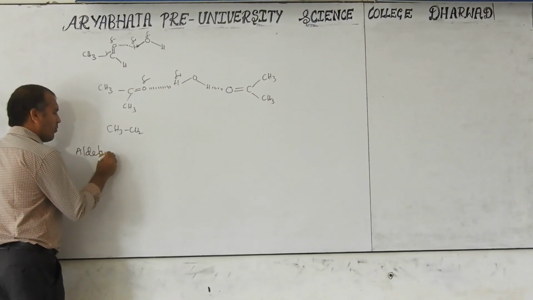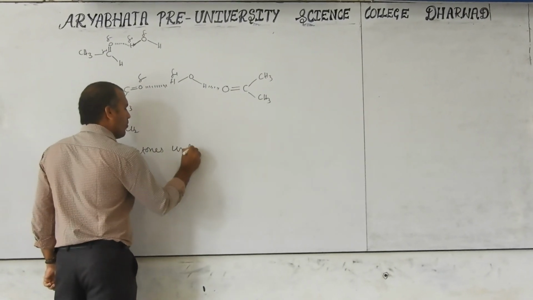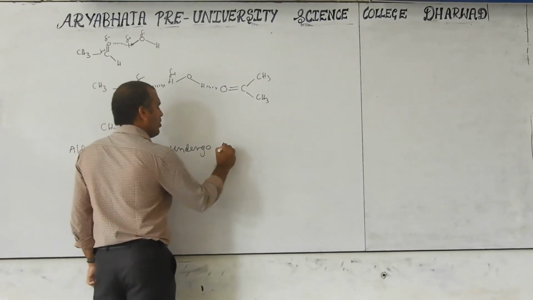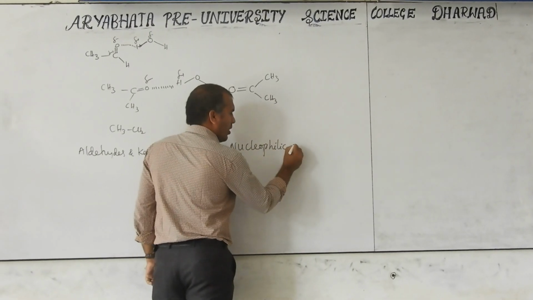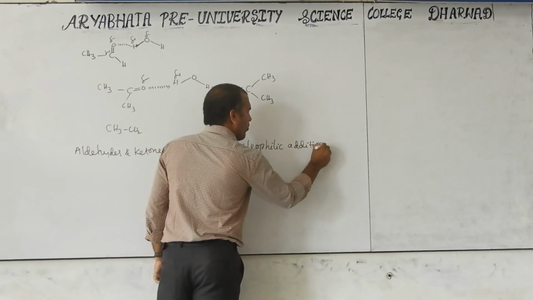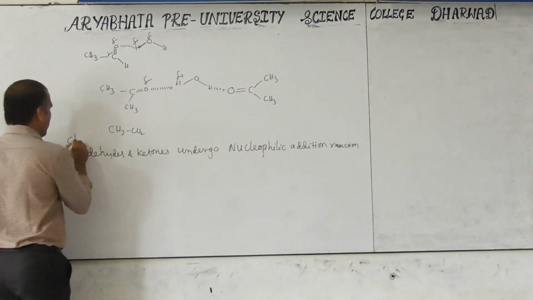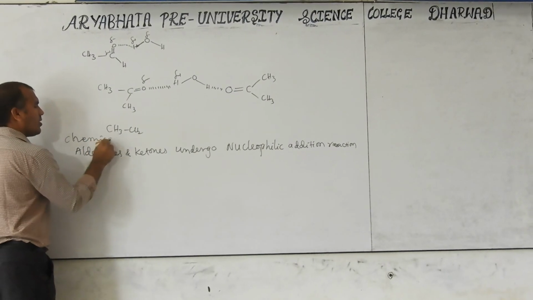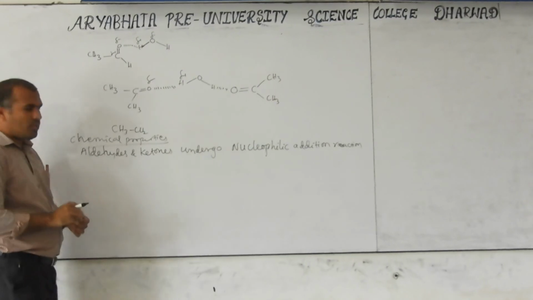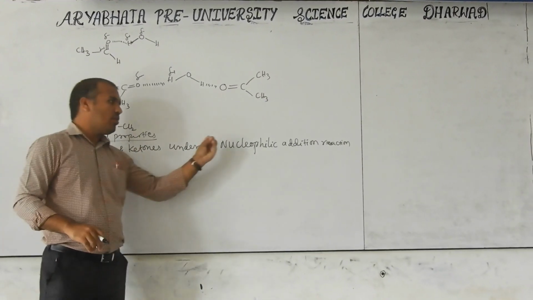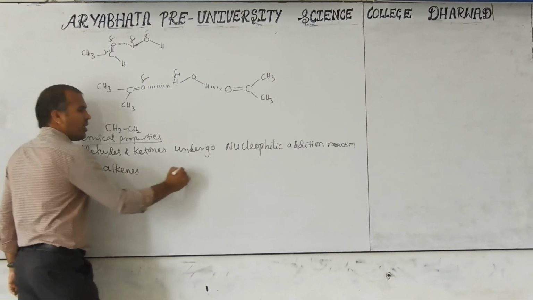Once again I will write here: aldehydes and ketones undergo which one? Nucleophilic addition reaction. Now this is which property? Chemical property. Physical property is completed. Now chemical property. In chemical property, only remember that aldehydes and ketones undergo nucleophilic addition. Alkenes undergo which one?